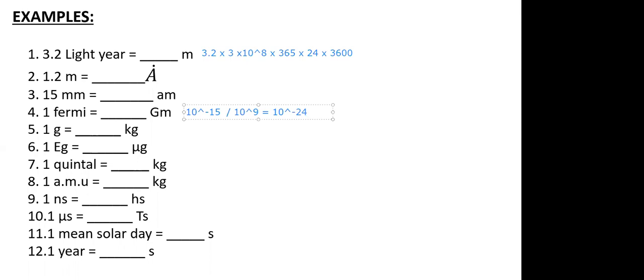And even you need the 11th one. So for the 11th one, you can say it is one mean solar day, nothing but 24 hours. So 24 hours, that is 1 day, into 3600 to convert into seconds. Yeah. Any other doubt?